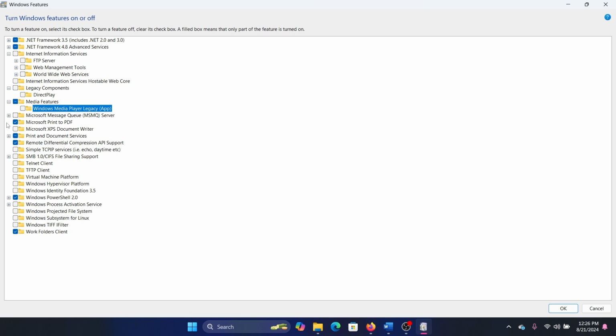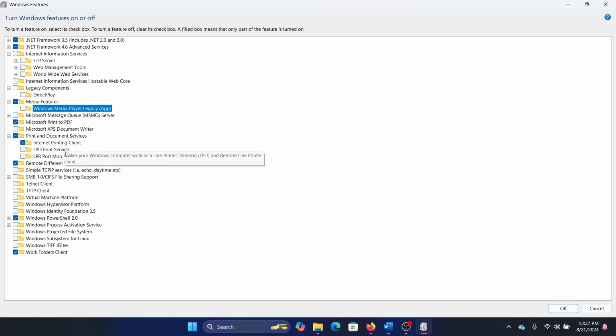And then you have Microsoft Print to PDF. This feature is enabled by default since it does not need a lot of system space. You can use it. Microsoft XPS Document Viewer, if you want it, you can use it. And then we have Print and Document Services. So if you are using a printer, then this service needs to be on.